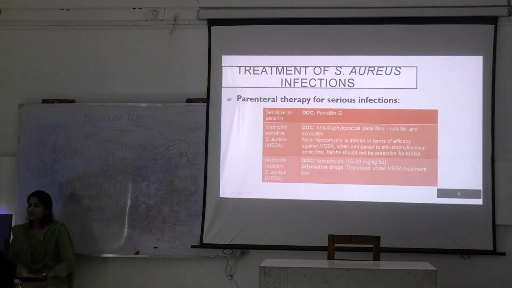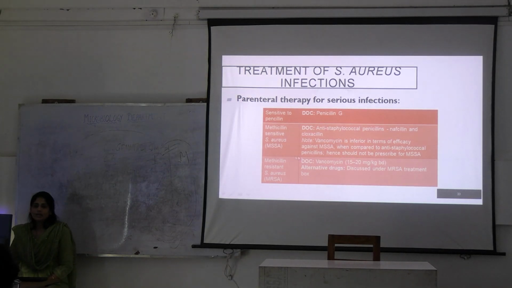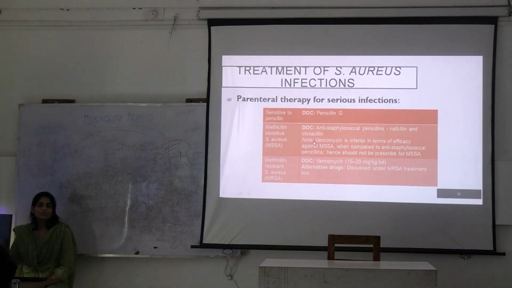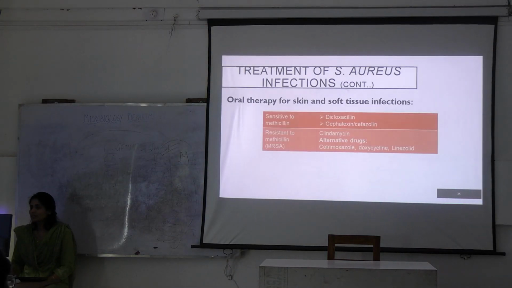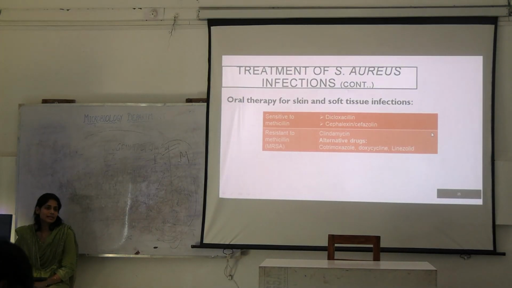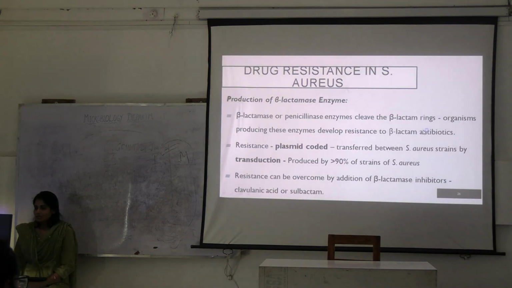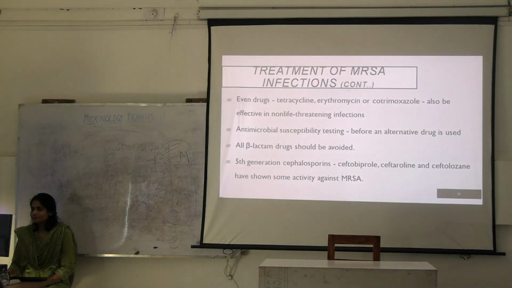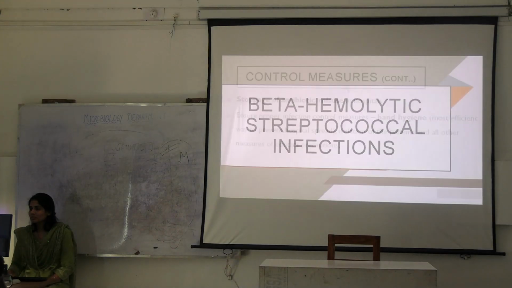What is the drug of choice for MSSA? You do not give vancomycin to MSSA cases because it is inferior. Okay, in case of only MRSA, you have to provide vancomycin. What are other antibiotics you can give? These. Okay, you can opt for oral therapy through cotrimoxazole, doxycycline, or linezolid. Okay, this is all not important much.